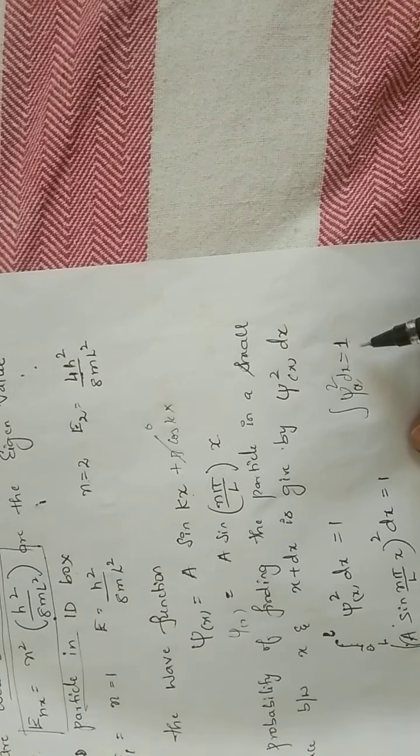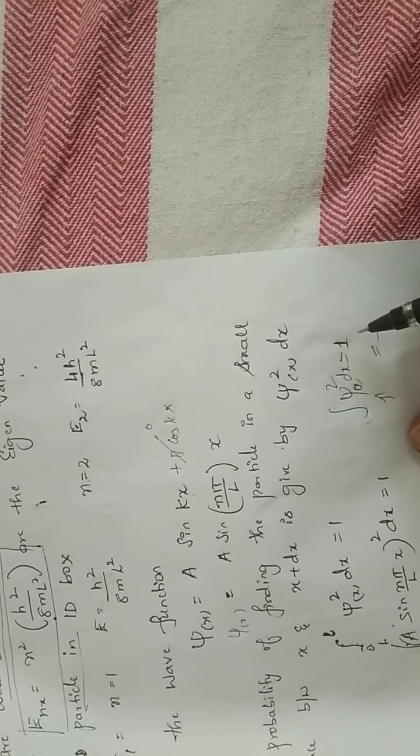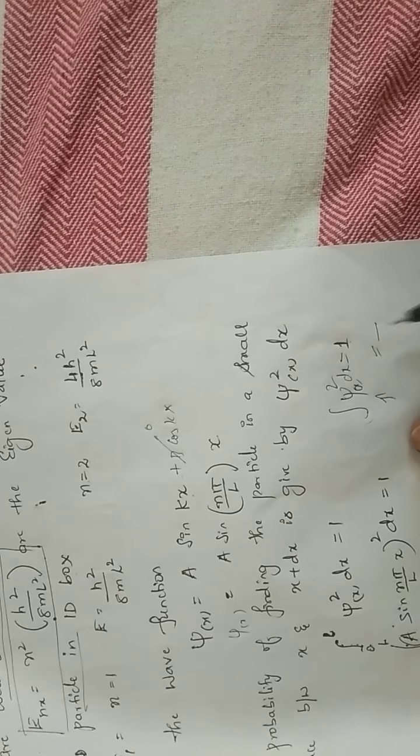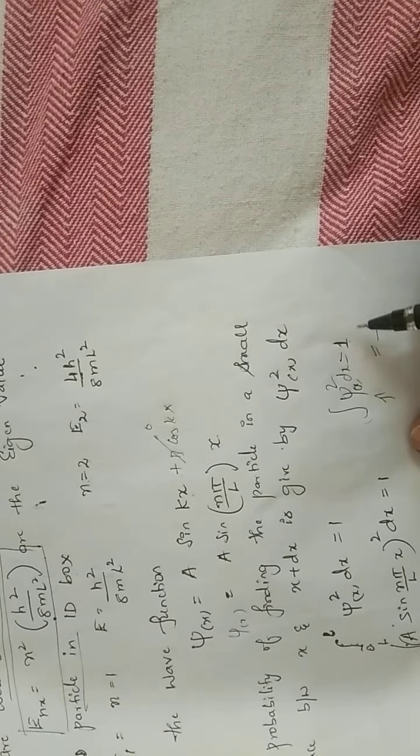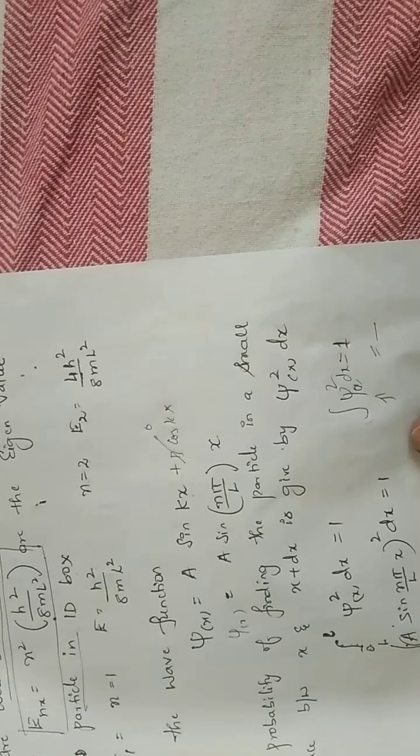If it is not equal to 1 and is equal to some other constant, it is our duty to scale it, or to incorporate some term in the wave function, so that its probability will become 1. That is why we have to normalize, which is nothing but scaling the wave function so that the probability adds to 1.